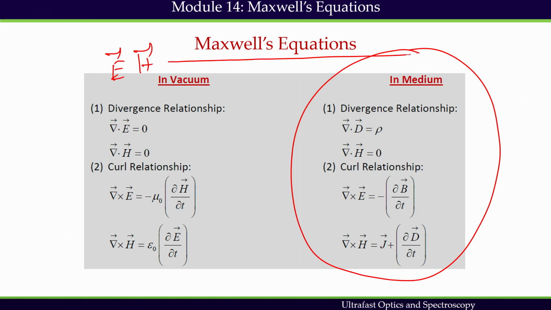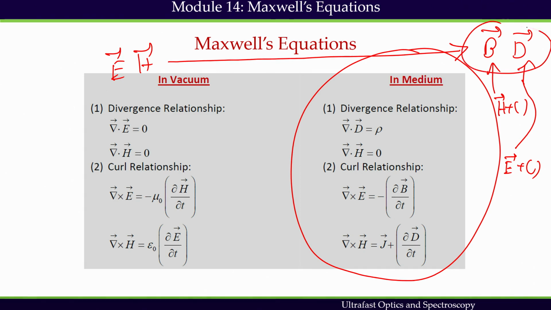They are converted to B and D. This is related to the electric field, this is related to the magnetic field, but they include the cooperative effect, which means this includes H plus its medium response, and this includes E plus its medium response. Instead of electric and magnetic fields, we use B and D in the medium.